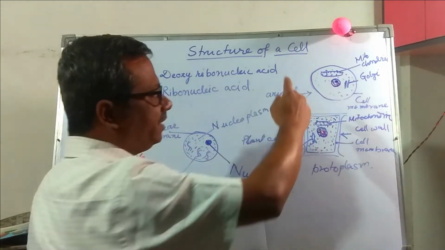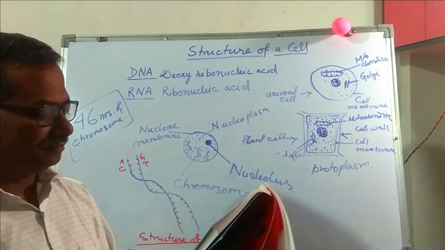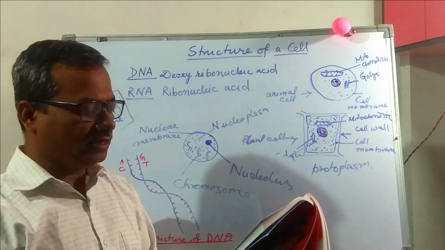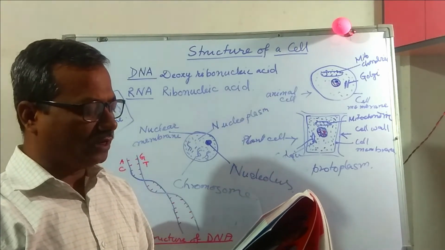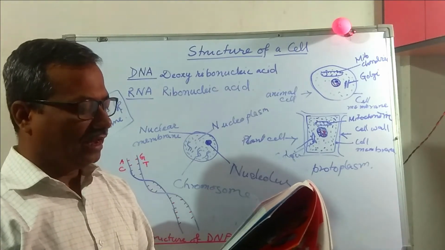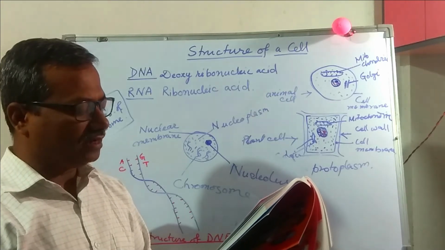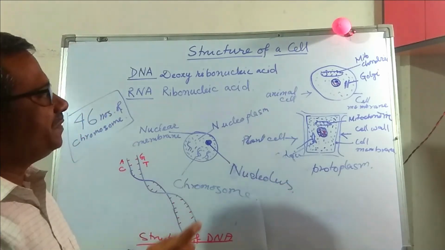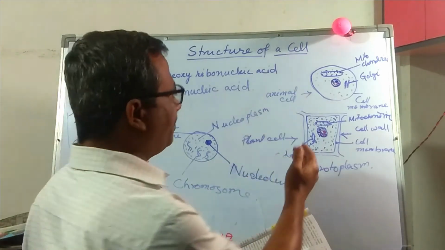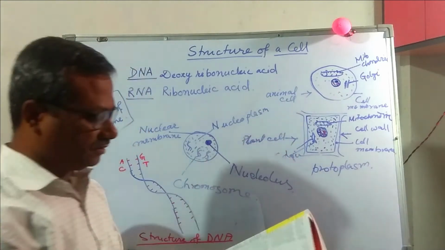They move freely and perform some special activity. Endoplasmic reticulum is a network of membranes which provides a large surface area for life functions. It helps in the transport of materials within the cell from one part to another.